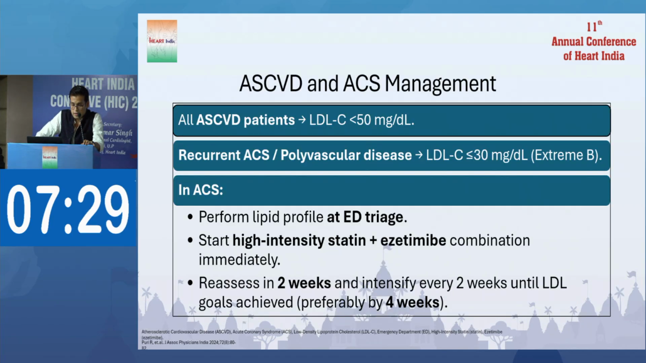The LAI guidelines on the management of ACS with ASCVD: perform lipid profile at the ED, meaning emergency department. Start upfront therapy with high intensity statin plus ezetimibe, then reassess the lipid profile at 2 weeks and intensify every 2 weeks until the lipid goal is achieved, preferably by 4 weeks.